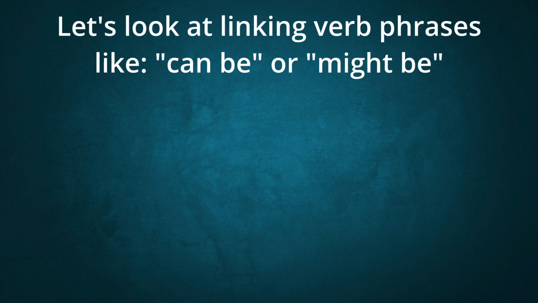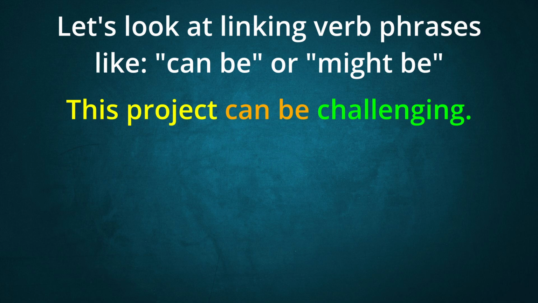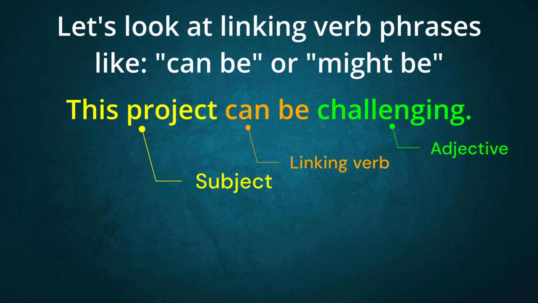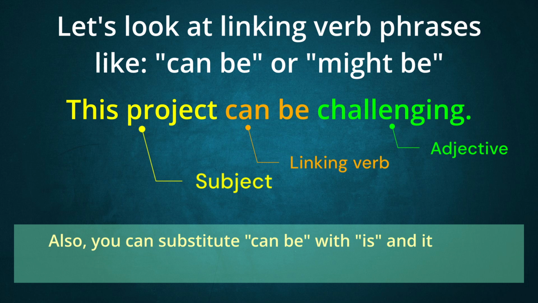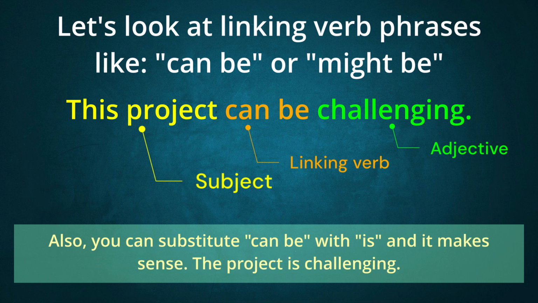Let's now look at linking verb phrases like can be or might be. This project can be challenging. In this sentence, project is the subject. Can be is the linking verb phrase. And challenging is an adjective because it describes the project. It's a challenging project. Also, you can substitute can be with the linking verb to be, is, and it makes sense. The project is challenging.